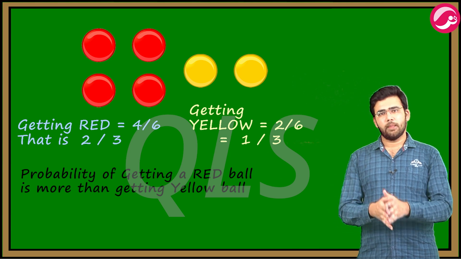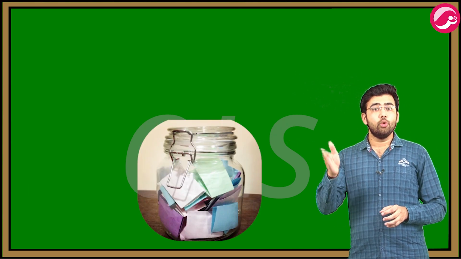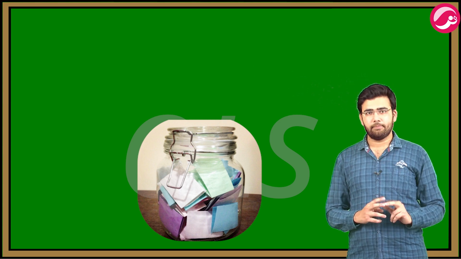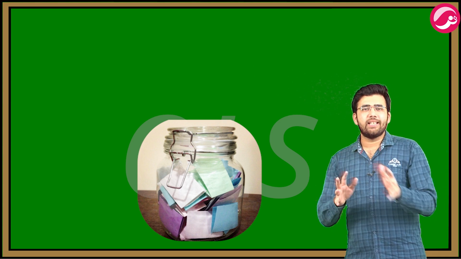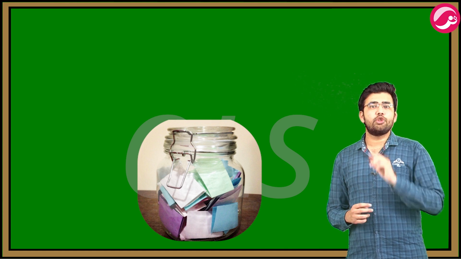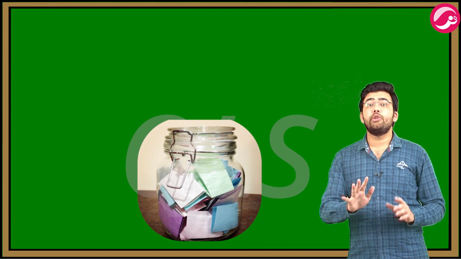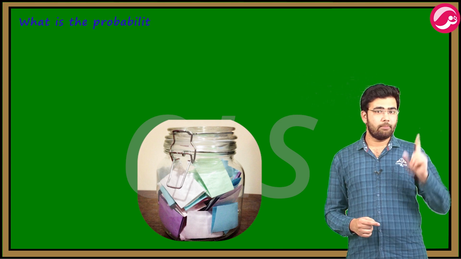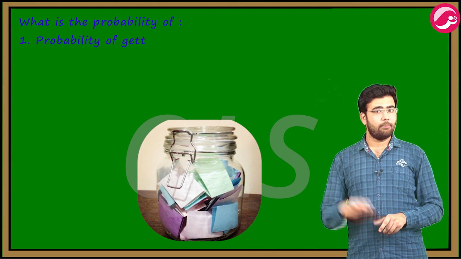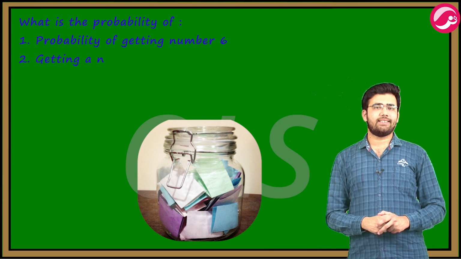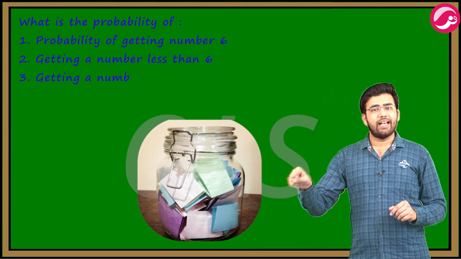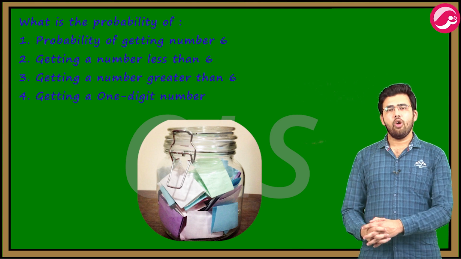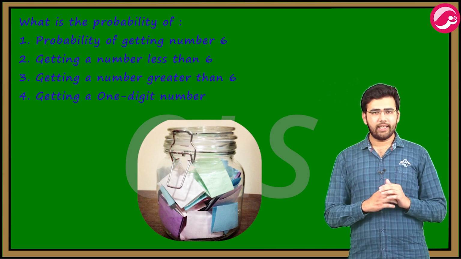Now we will consider one more example. Numbers 1 to 10 are written on 10 separate slips. One number is written on one slip, okay, kept in a box and mixed well. Now one slip is chosen from the box without looking into it. Now we have to find what is the probability of number 1 getting a number 6, number 2 getting a number less than 6, third is getting a number greater than 6, and the fourth is getting a 1 digit number. So हम ट्राई करेंगे एक के बाद एक सॉल्यूशन निकालेंगे हम इनका.